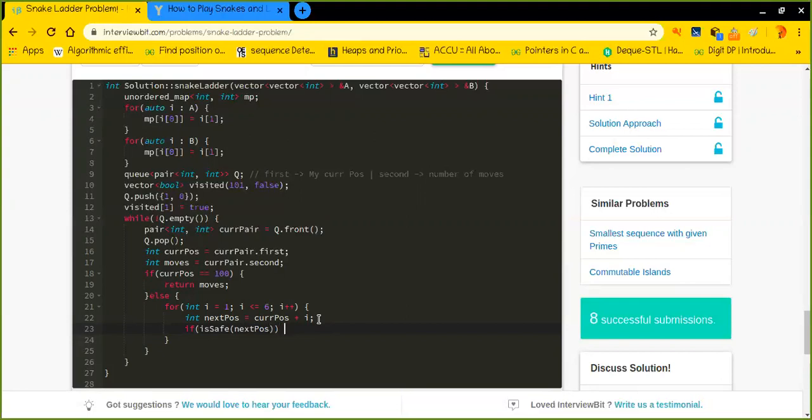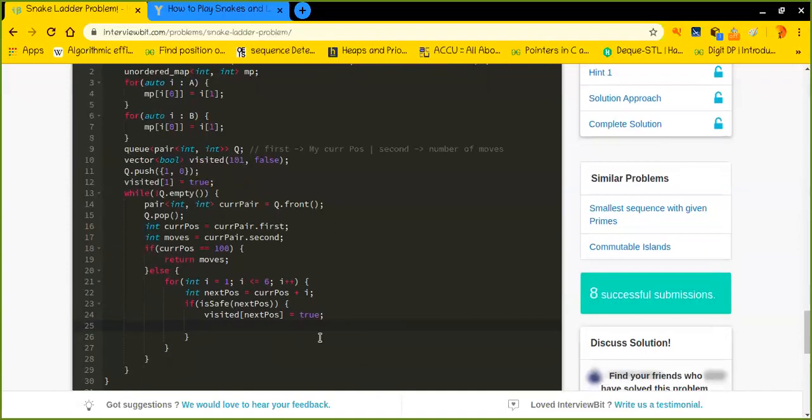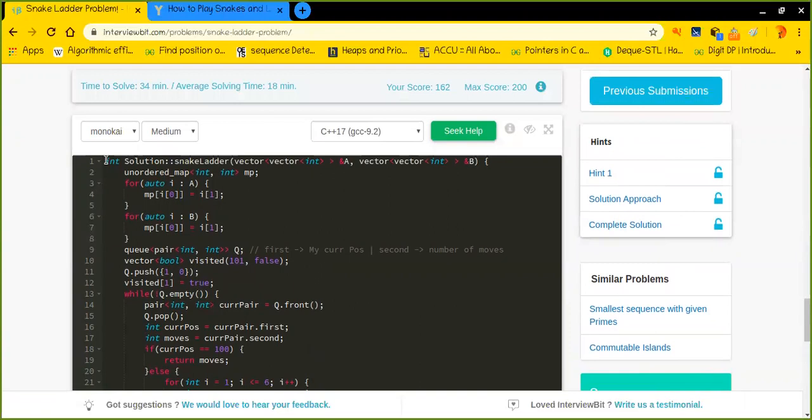So let's say I just have completed this particular function. If it is safe to move to the next position, then I would say, okay, let's mark it visited. So my next position will now be true. Okay, cool. So let's complete this particular function.